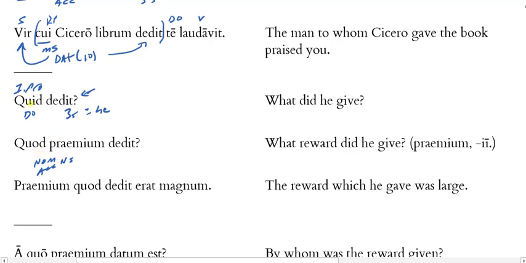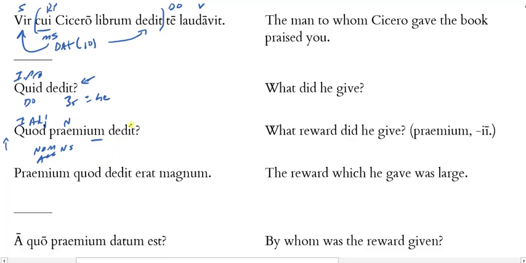The quid is always an interrogative pronoun anyway. Quod could be an interrogative adjective or a relative pronoun. There's no antecedent here, and it occurs right next to a noun that it agrees with in case, gender, number. So this is looking like it's an adjective modifying a noun. And so he gave a reward, and the quod is asking what reward. So what reward did he give? Or he gave what reward? Okay, so interrogative adjective.